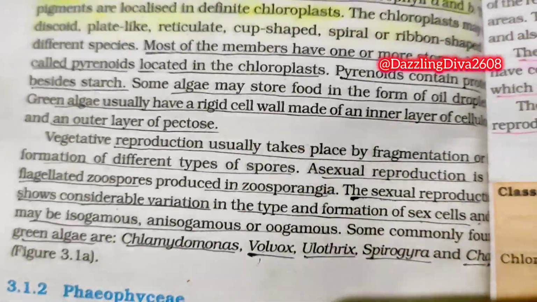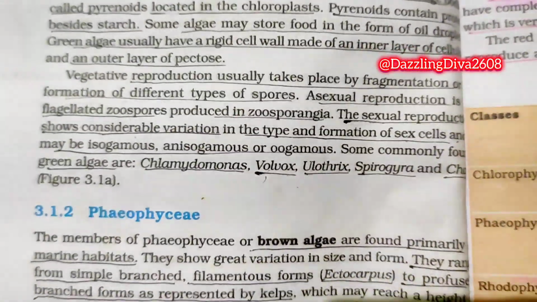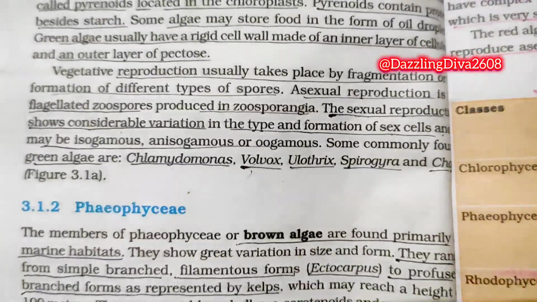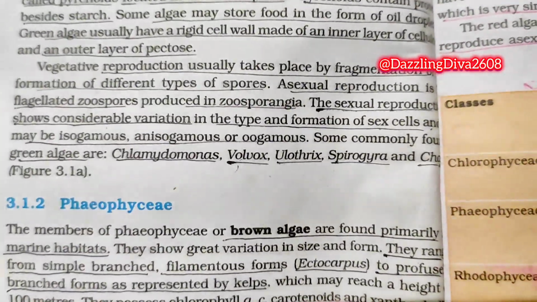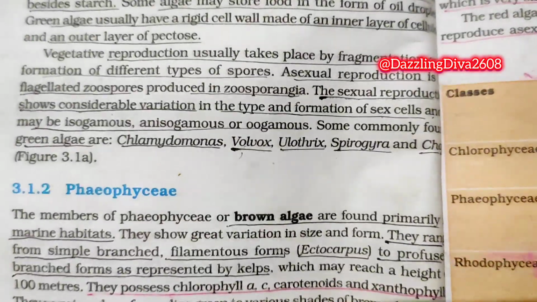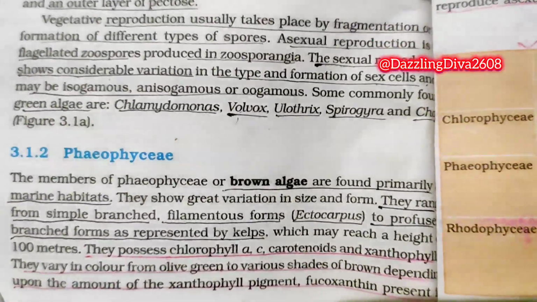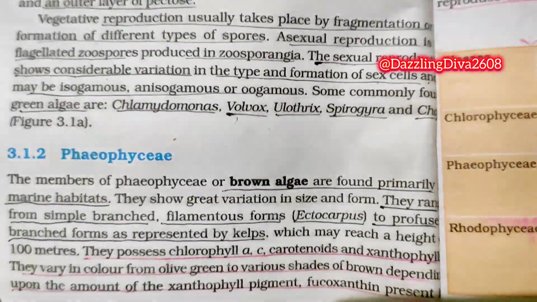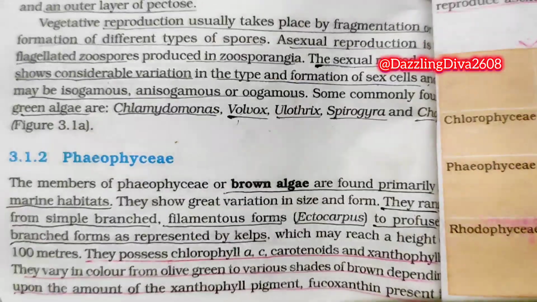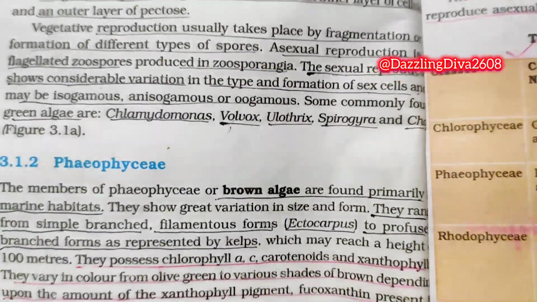Figure 3.1a. 3.1.2 Phaeophyceae. The members of Phaeophyceae, or brown algae, are found primarily in marine habitats. They show great variation in size and form. They range from simple branched filamentous forms, Ectocarpus, to profusely branched forms as represented by kelps, which may reach a height of 100 meters. They possess chlorophyll a, c, carotenoids, and xanthophylls. They vary in color from olive green to various shades of brown, depending upon the amount of the xanthophyll pigment fucoxanthin present in them.